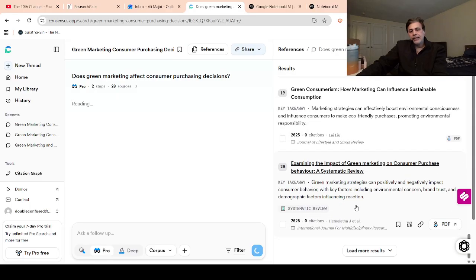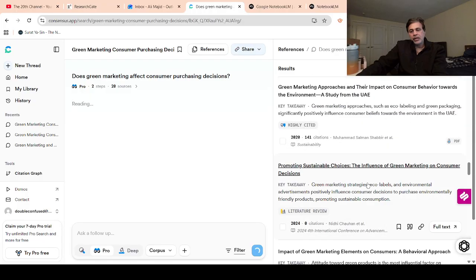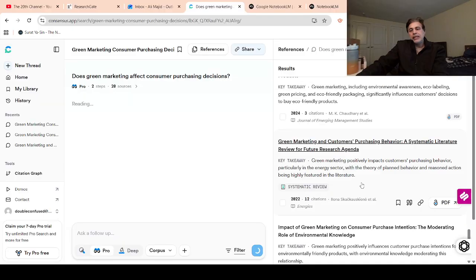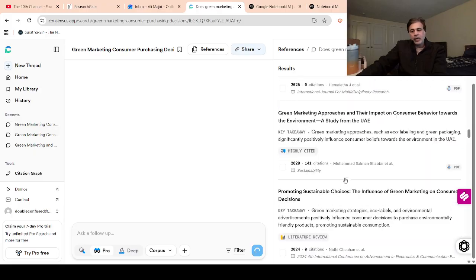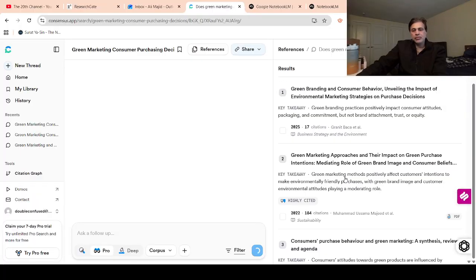If you want to load more papers, you can simply click on it, and it will load more papers. If you need more papers, you can keep loading them. This is what we are doing: a literature review. We need to do a literature review.